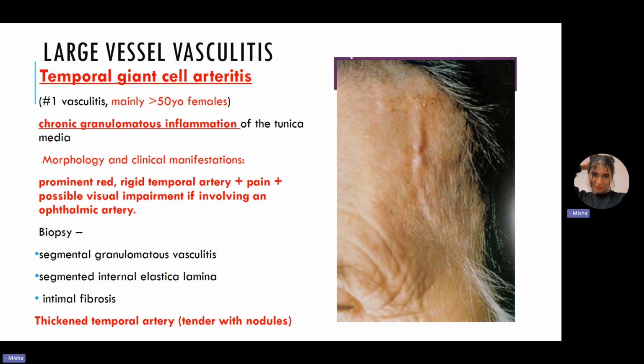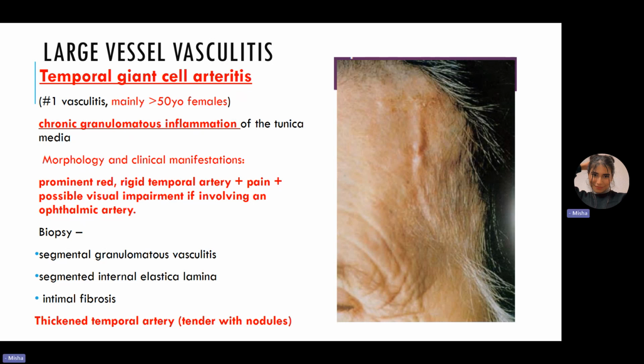If the ophthalmic artery is involved, the patient can also present with some visual impairments, right? So let's talk about some of the clinical features. Headaches due to temporal artery, visual disturbances due to ophthalmic artery, jaw claudication if the mastication vessels are involved, flu-like symptoms because they can present general symptoms as well, and pain on palpation. So when I palpate, that's why we say that it is tender. And next, they also have an elevated ESR, as I have already explained.